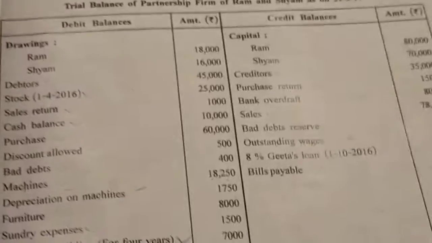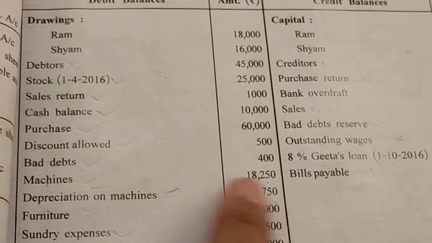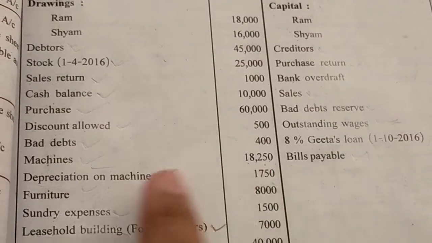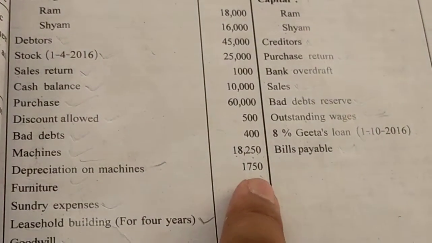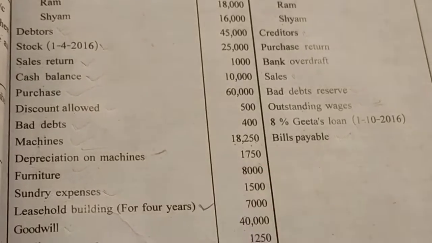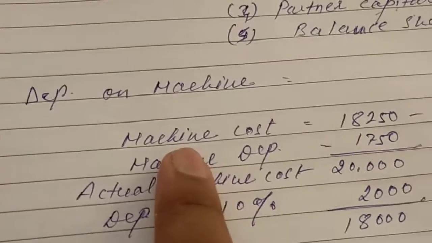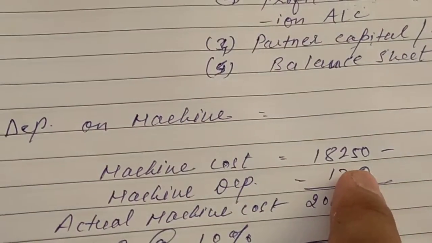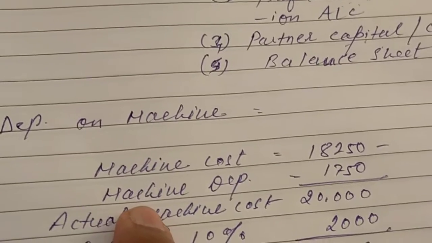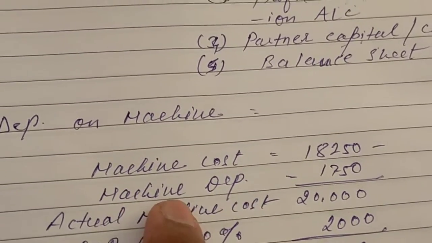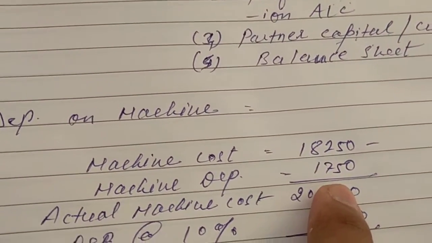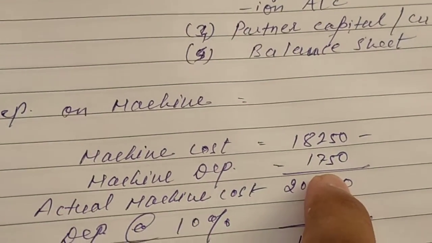Now here you can see the machine cost 18,215 and depreciation of machine 1,750. So I want to see your calculation. Okay, here you can see depreciation of machinery. First of all, machinery cost 18,250, and in the trial balance the machinery depreciation is given. So what will we do? Machinery depreciation in the trial balance which is given, we will add.